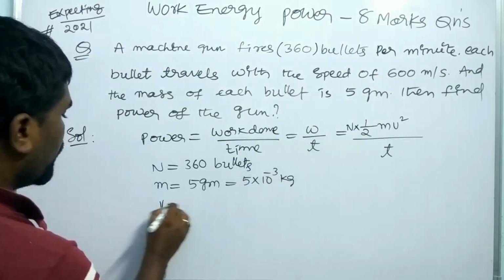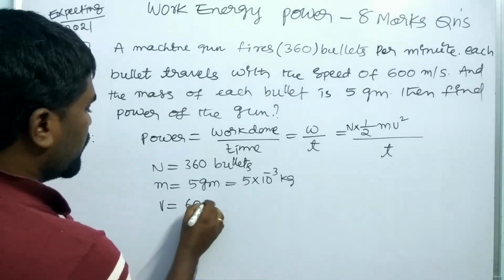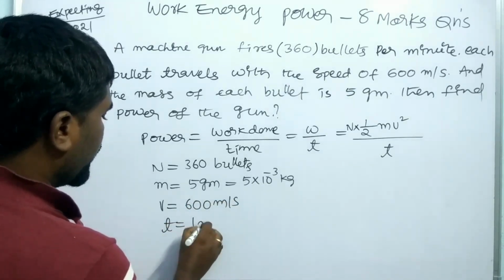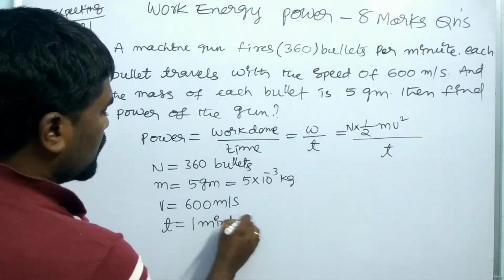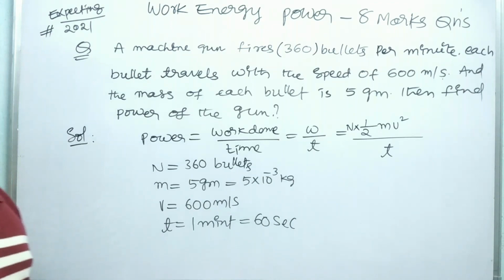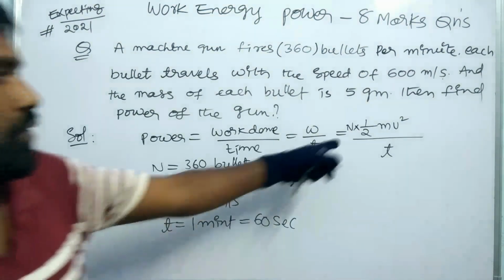V is the velocity of the bullet, 600 meter per second, and time t is 1 minute, that is 60 seconds.